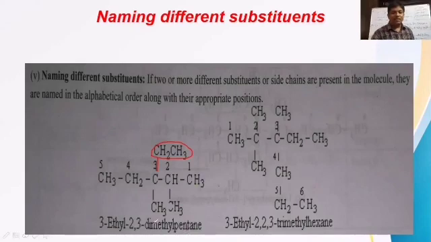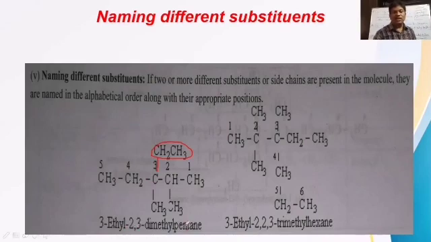In this, ethyl starts from E and methyl starts from M. So alphabetically, which comes first here, E or M? E comes first. That's why the ethyl name should be written first, wherever it is present. The ethyl group is present on which carbon? Third carbon. So 3-Ethyl-2,3-dimethylpentane.